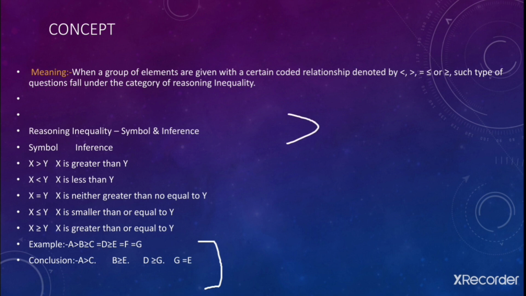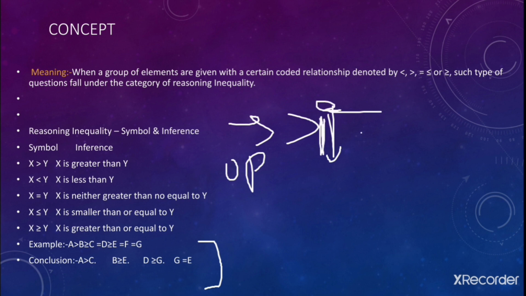If we have the greater than sign, then what we need to assume, this is a simple trick. If you use this particular trick, then you will be able to solve these questions without even pen or paper. So see guys, you need to assume that this is the opening gate. A person can enter from this opening gate but is prohibited to enter from the closing gate. This particular side is the closing gate because this is closing and you cannot enter from this side. Fine, this is the closing gate. A person is restricted to move forward from the closing gate, but you can enter from the opening gate.